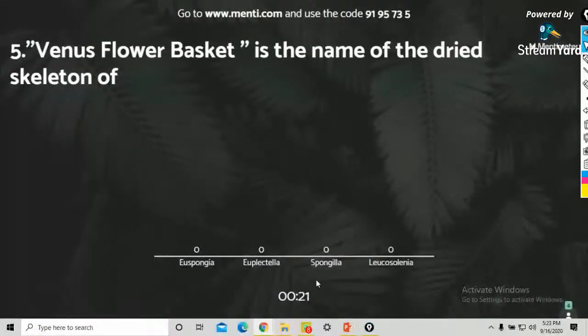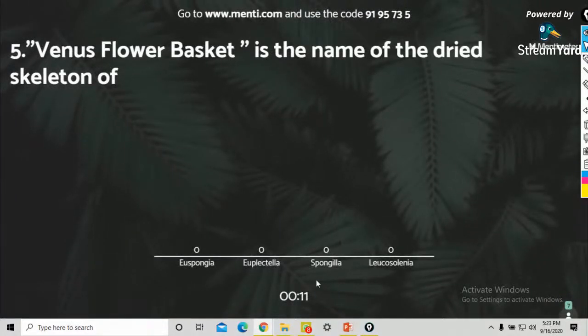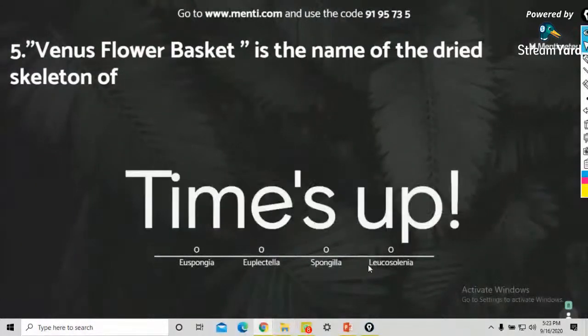Euspongia, Euplectella, Spongilla, Leucosolenia. I need the correct answer from all of you. Euspongia, Euplectella, Spongilla, what? Leucosolenia.